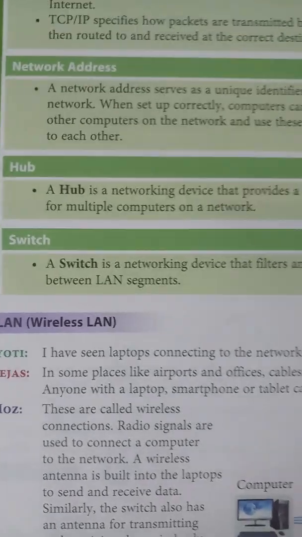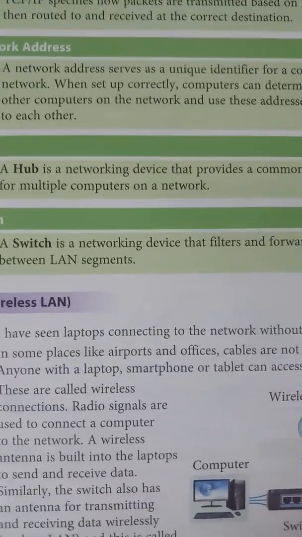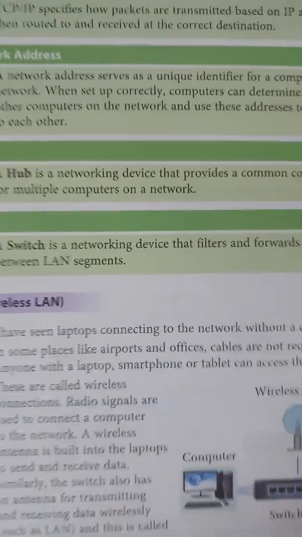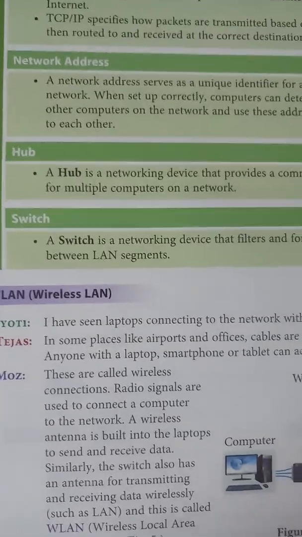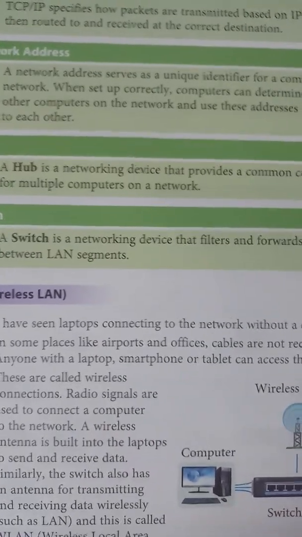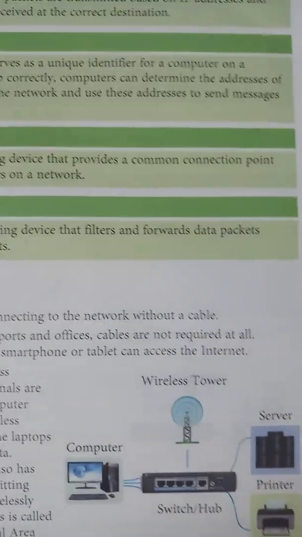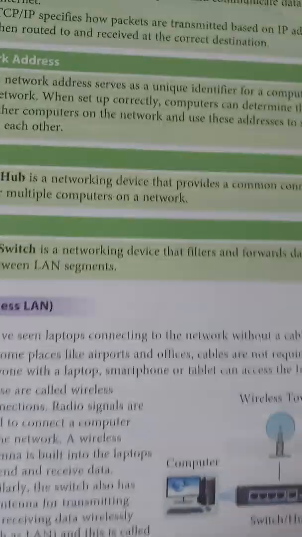Then hub. A hub is a networking device that provides a common connection point for multiple computers on a network. In the last class on LAN we also studied the hub.